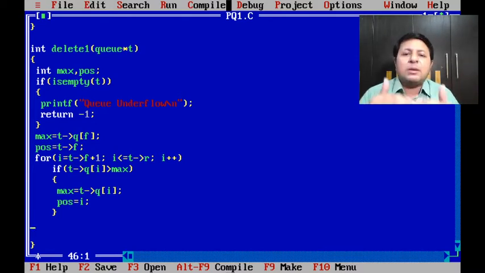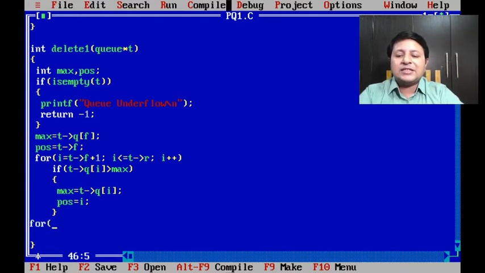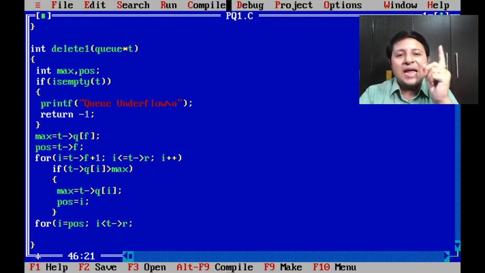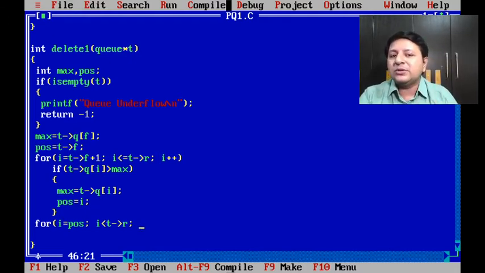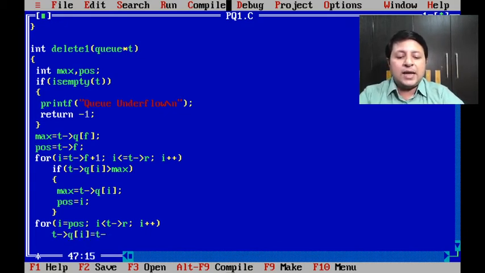A lot of confusion. Maybe let us try to put it in a step-by-step manner. So for shifting, I equals pause. Okay, I less than R. I already explained, but maybe a bit fast, the reason why I is less than R. It's not less than or equal to. I'll again come to it. Okay, I plus plus. Now I need to do shifting. See, T arrow Q of I will get T arrow Q of I plus 1.